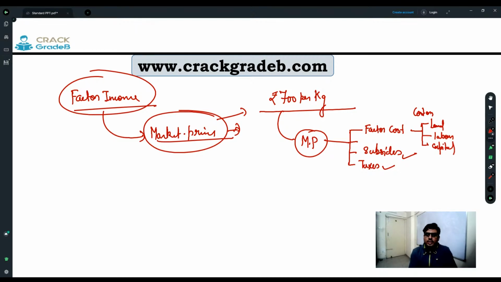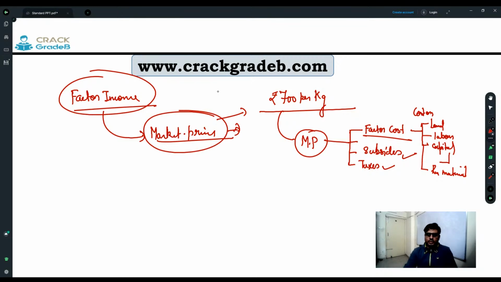So if it is a sweet shop, for a sweet shop, some refrigerator, some mixer grinder, some other equipments, raw material, all these things. Raw material is also going to be the part of factor cost, right?